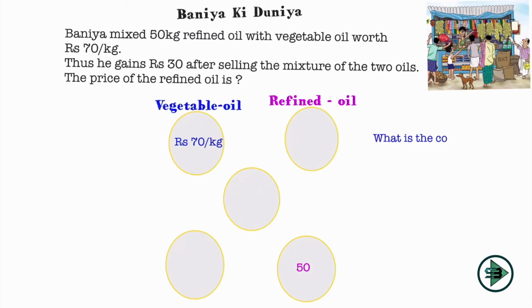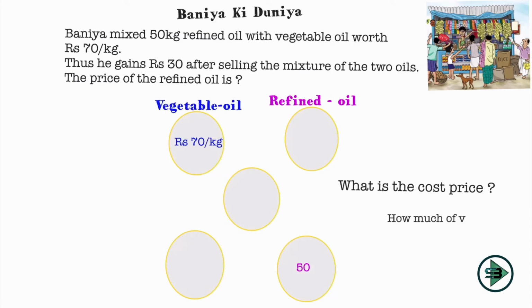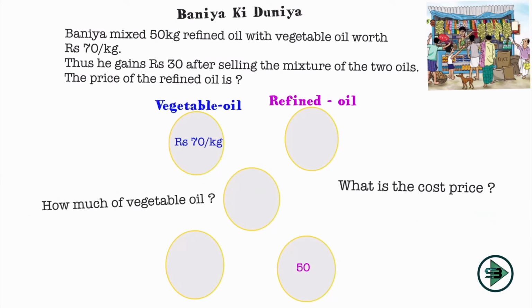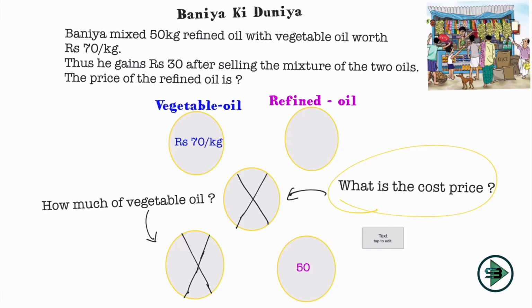What else? Do I know the cost price of the mixture? No. Okay, I know he gains 30, but what is the selling price? I don't know. What is the cost price? I don't know. Okay, so that is the first parameter that I can see here. How much vegetable oil? I don't even know the quantity of vegetable oil vis-a-vis the refined oil, so I cannot get the ratio here as well. So what all do I know? I don't know the middle circle here. I don't know the lowermost left circle here as well. So how do I know the price of the right circle, the refined oil?